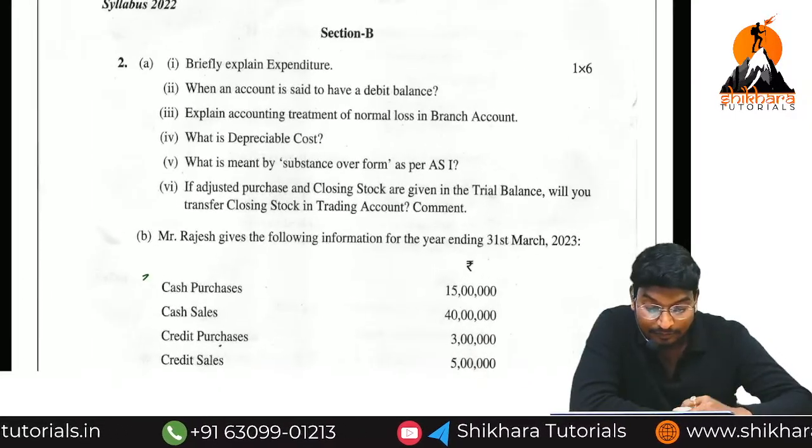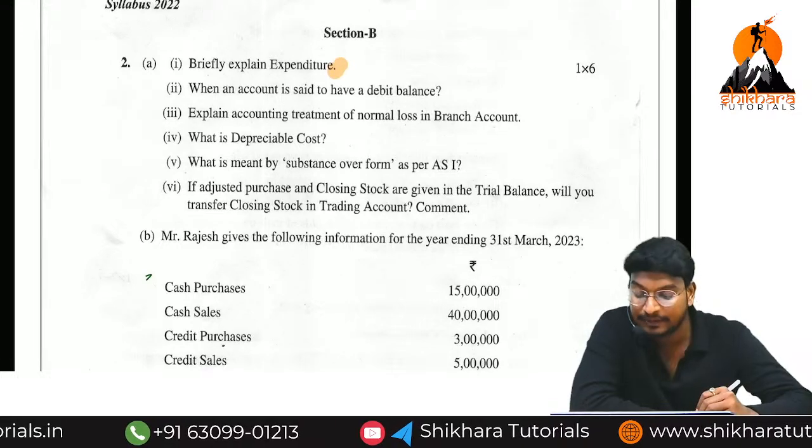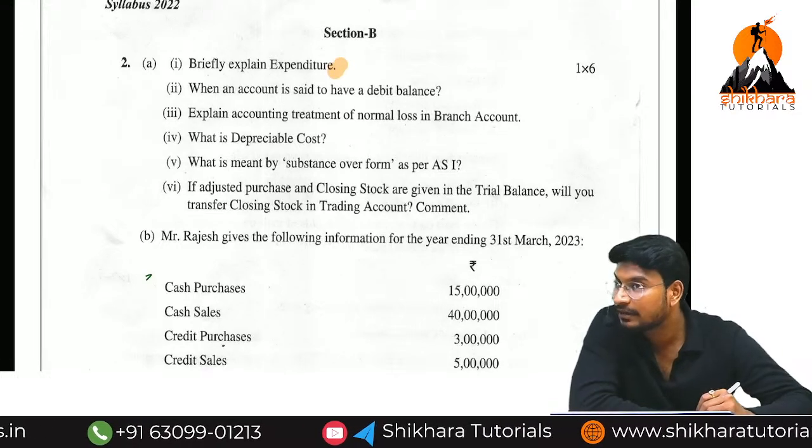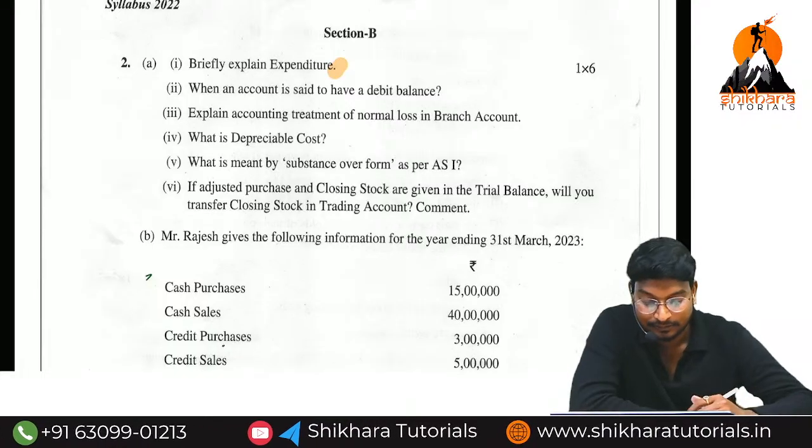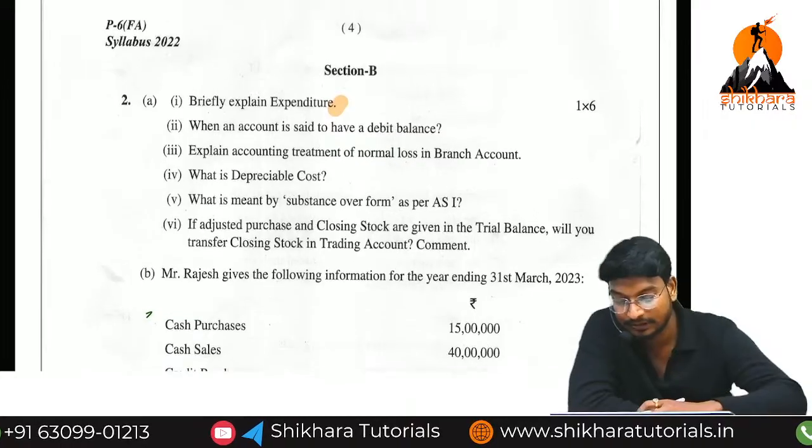Here they have given one sentence: briefly explain expenditure. Briefly explain expenditure means capital expenditure and revenue expenditure.